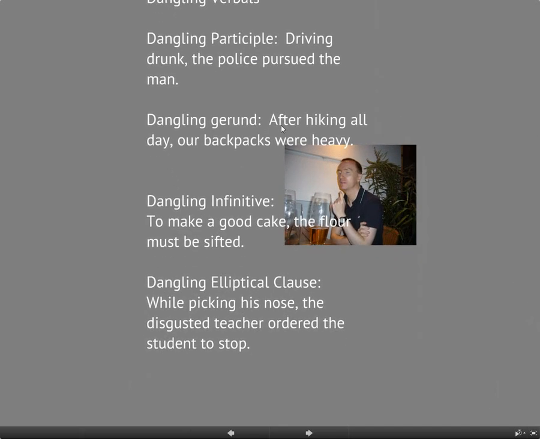A dangling gerund begins with a preposition, like after, by, in, and then is followed by the -ing verb. It's called a gerund because when you have the -ing after a preposition, it becomes the object of a preposition, so it has a noun function. So this is a dangling gerund. After hiking all day, our backpacks were heavy. Even though that seems okay, it's inaccurate because the backpacks obviously weren't hiking all day.